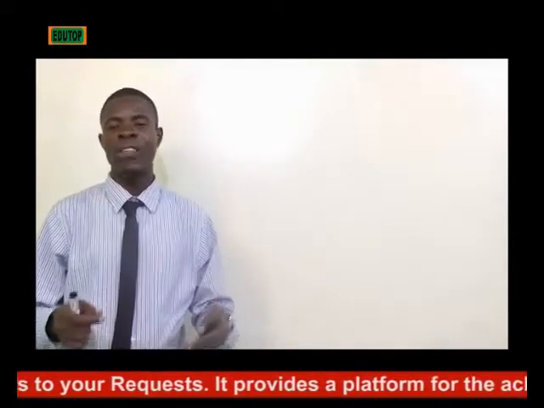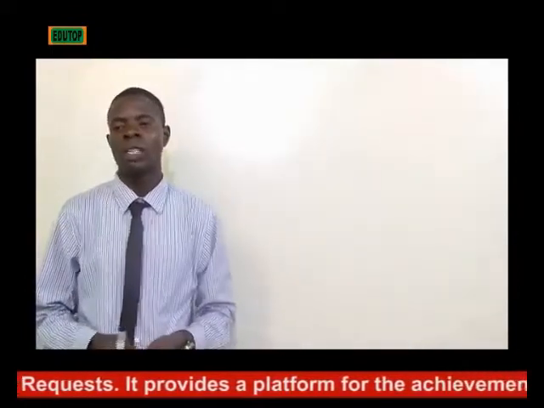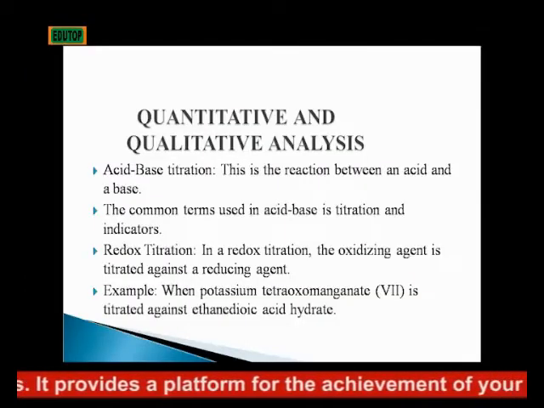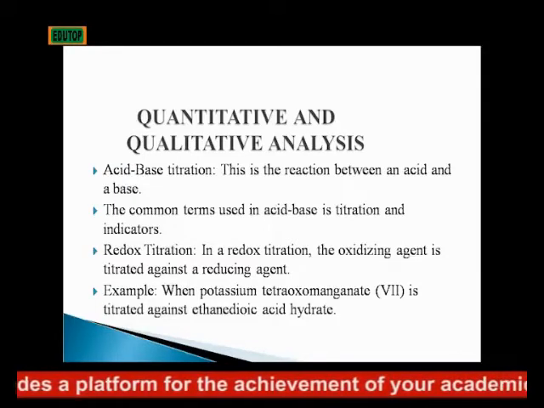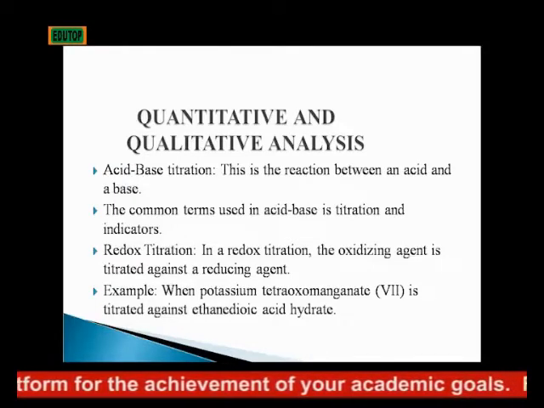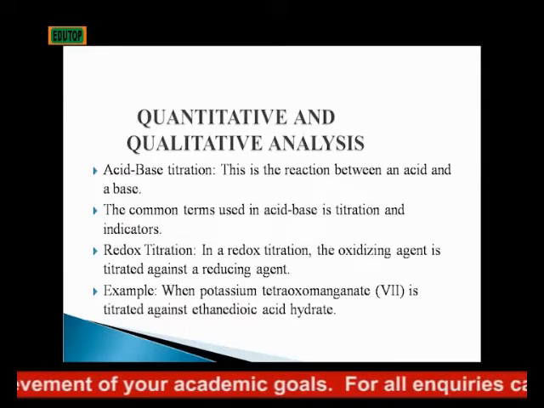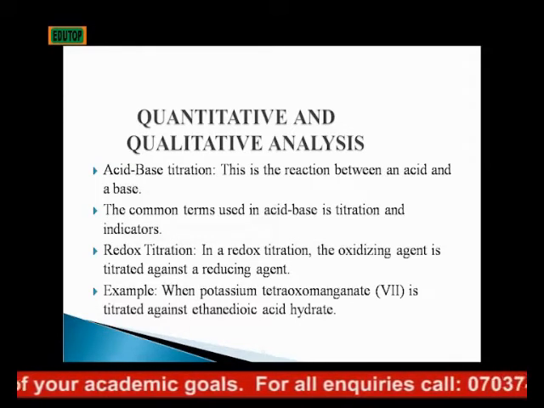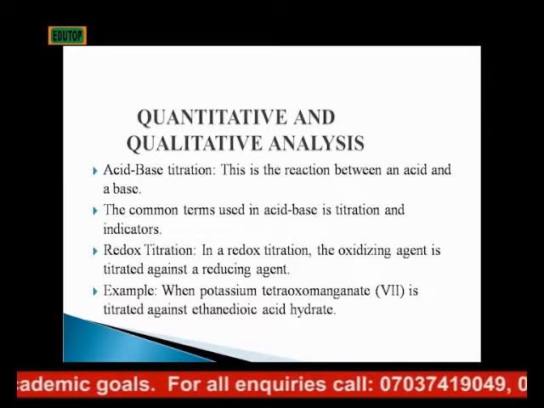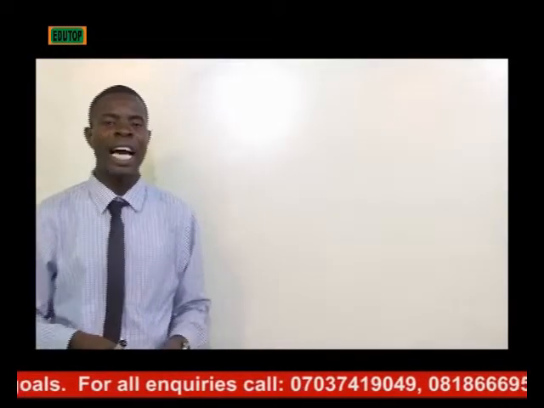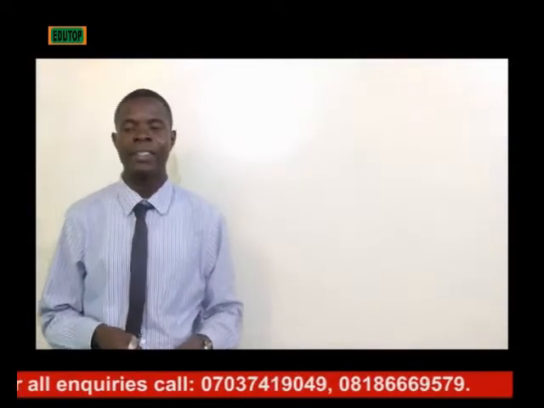Example, when potassium tetraoxomanganate 7 is titrated against ethanedioic acid or its hydrates.